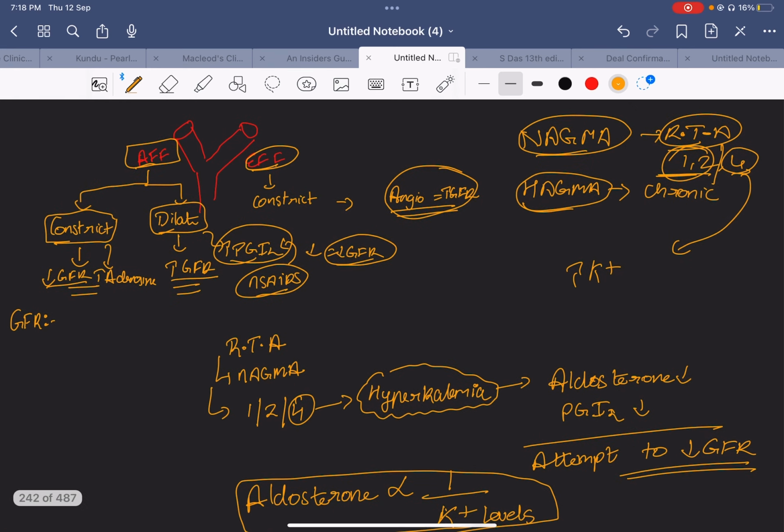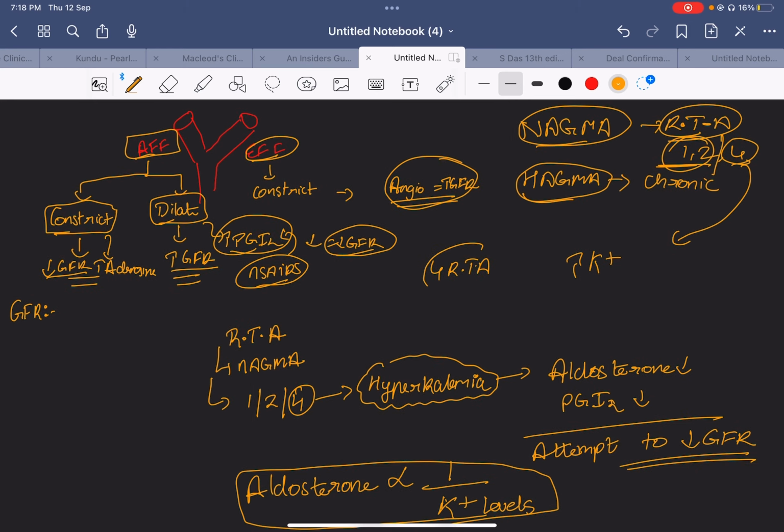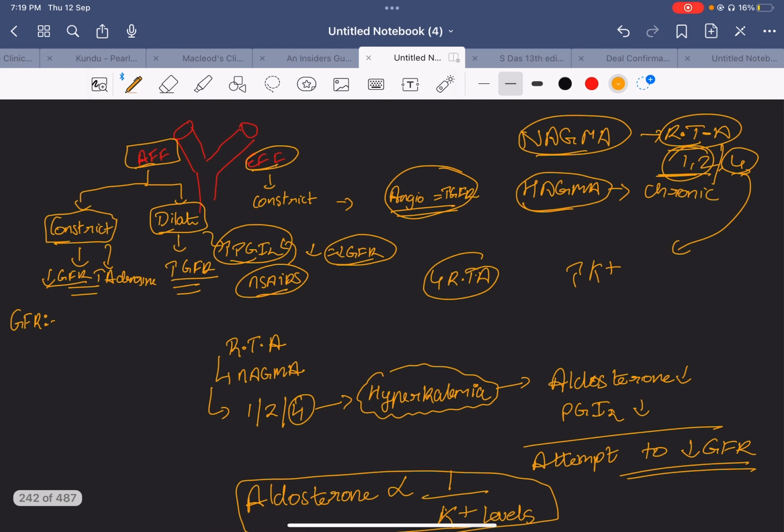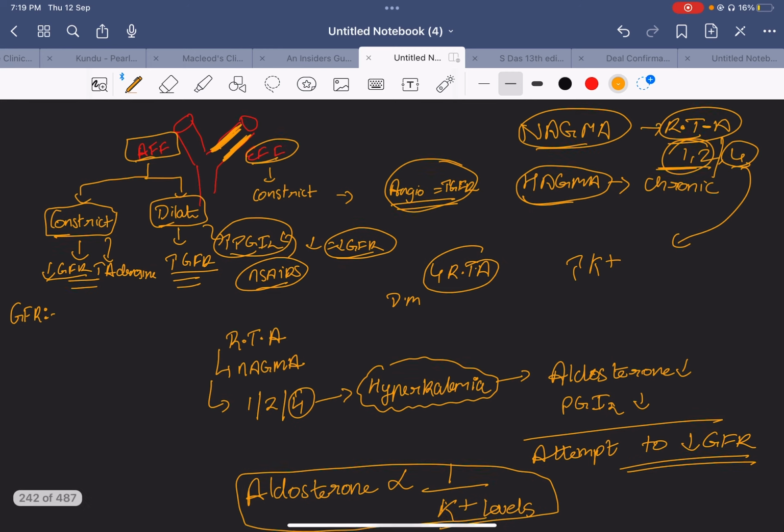So why did I say all of this? Because in type 4 RTA, there is thickening in the pathophysiology. It happens in people who have diabetes over the long term, because in them there is thickening of the efferent arteriole. Because of such massive thickening of the efferent arteriole, there is an increase in the renal perfusion, there is an increase in the GFR, and there is decreased delivery of sodium in the distal convoluted tubule.